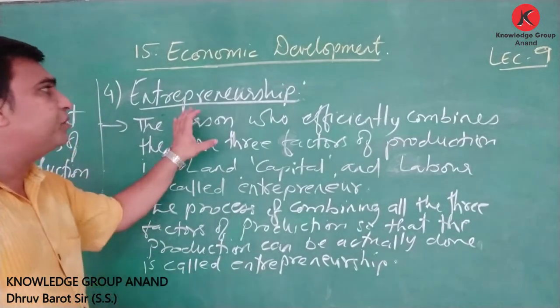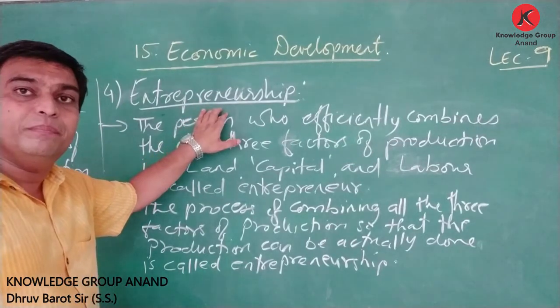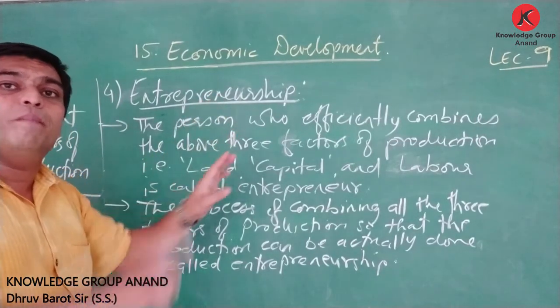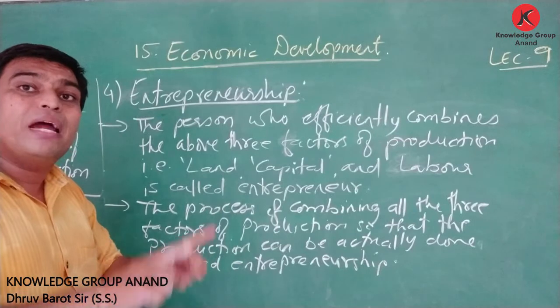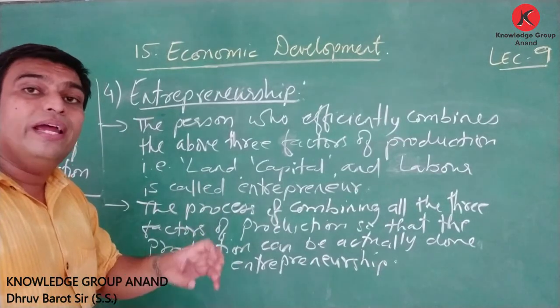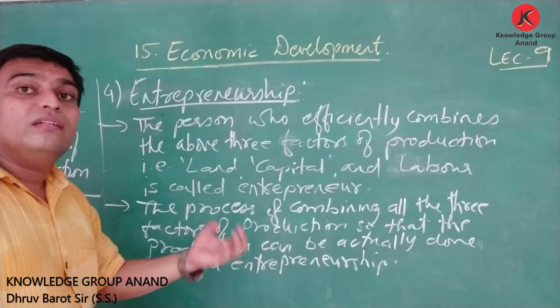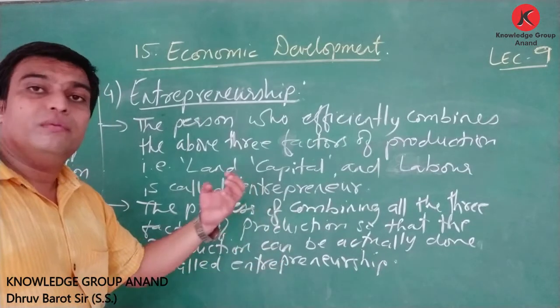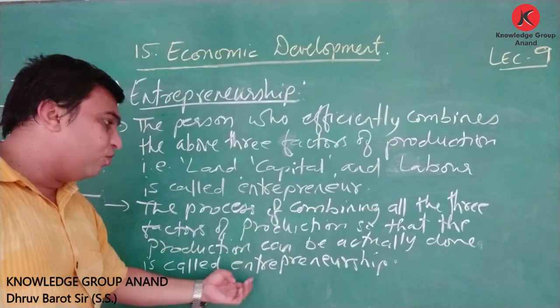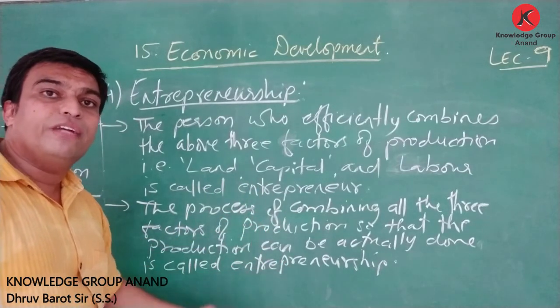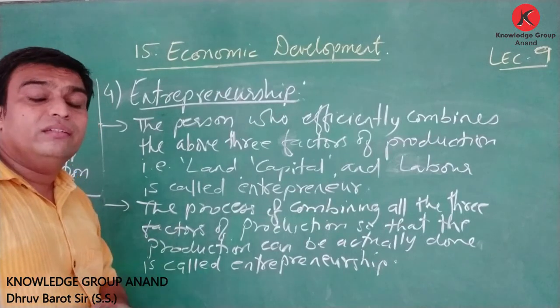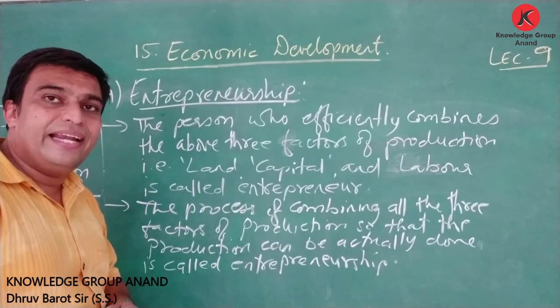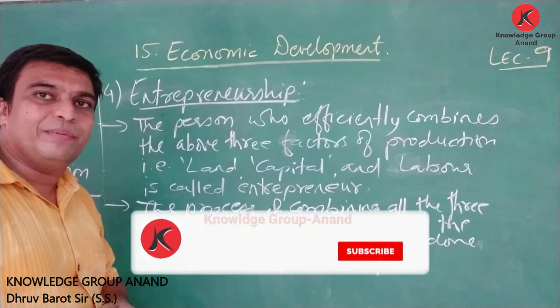Friends, you might have understood the meaning of entrepreneurship. An entrepreneur is the person who combines all the three factors, and when the entrepreneur, by combining these three factors, actually makes the production, it is called entrepreneurship. So friends, you might have understood the four factors of production: land, capital, labor and entrepreneurship.